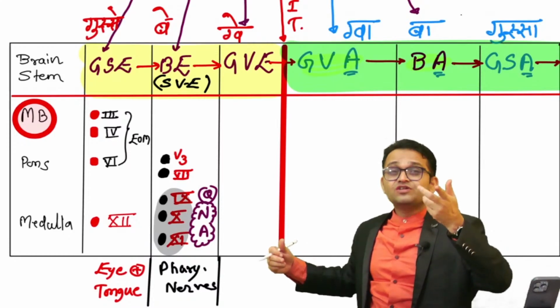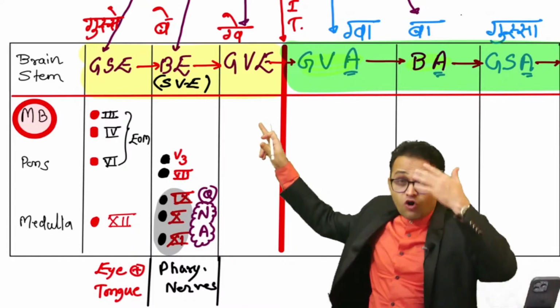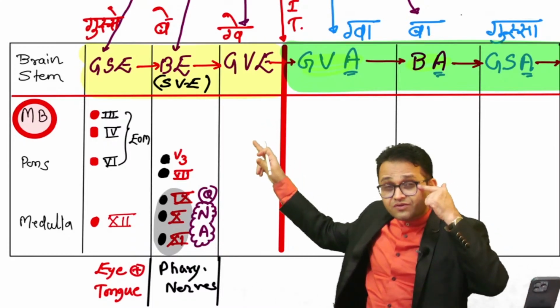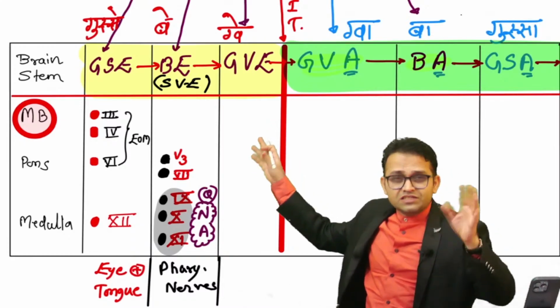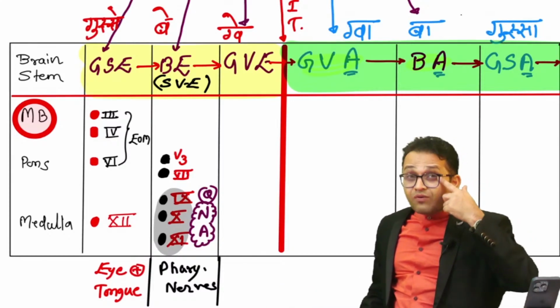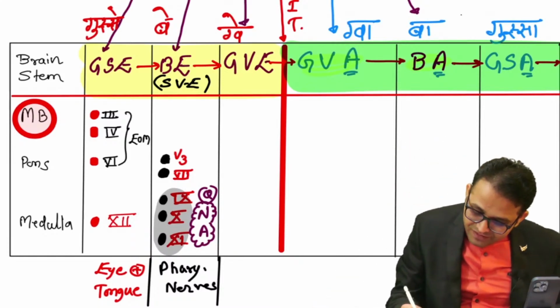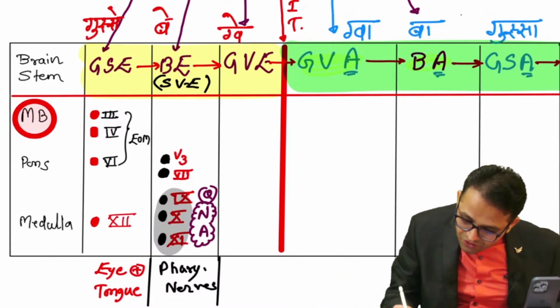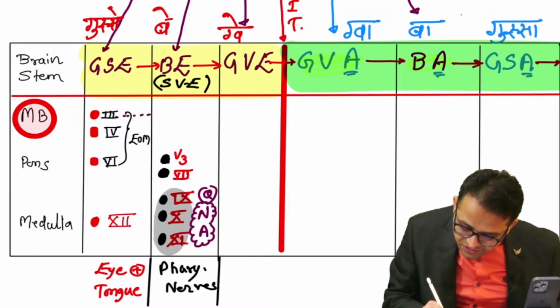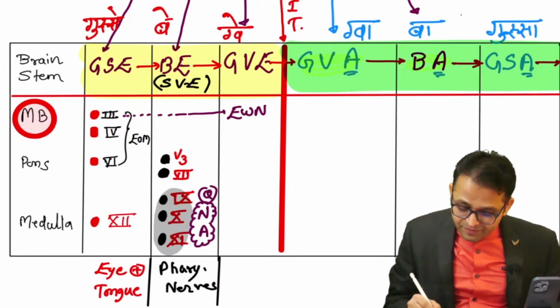So it is efferent, and it is not somite, it is viscera. It is not special viscera because it is not related with the pharyngeal apparatus. So the Edinger-Westphal nucleus is part of the third cranial nerve. This is an MCQ. Every point is an MCQ.